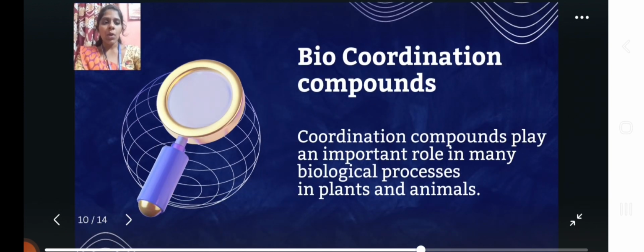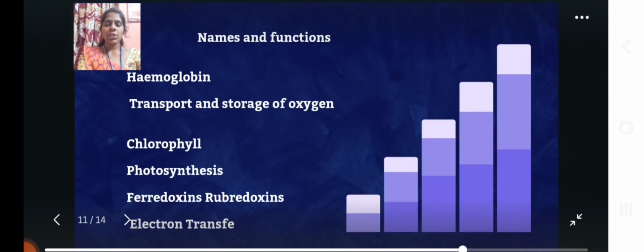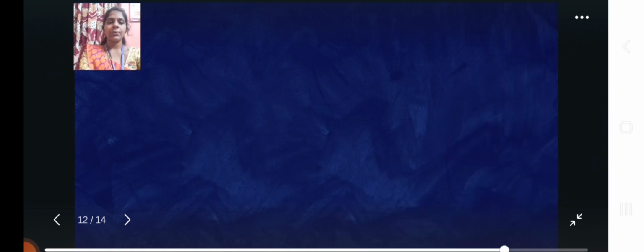Biocoordination compounds. Coordination compounds play an important role in many biological processes in plants and animals. Examples and functions include hemoglobin, for transport and storage of oxygen, chlorophyll, for photosynthesis, and ferredoxins and rubredoxins, for electron transfer.